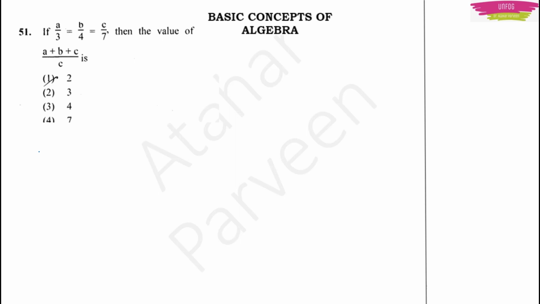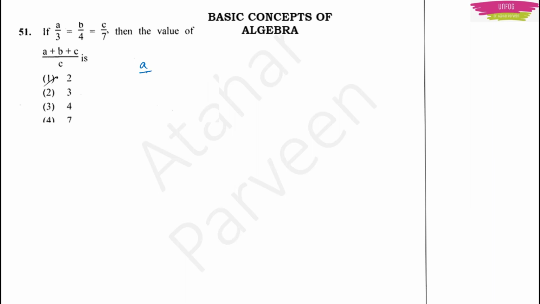Next question. It looks like it is from the basic concepts of algebra. The question is, if A by 3 is equal to B by 4 is equal to C by 7, then the value of A plus B plus C by C is. Now this is a simple problem. See what you have to do here. You have to find the value of A plus B plus C by C, right?